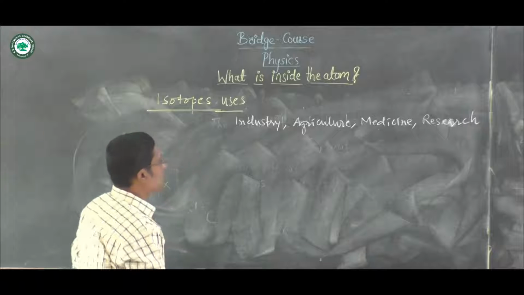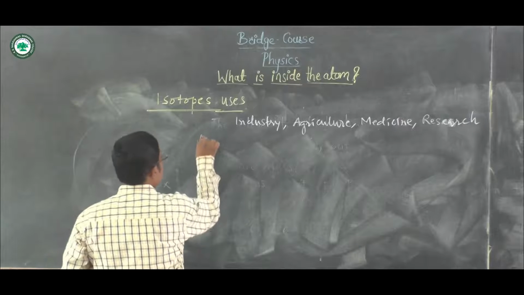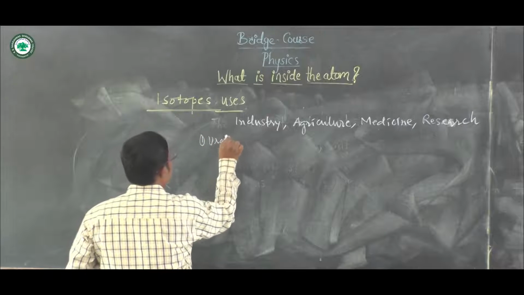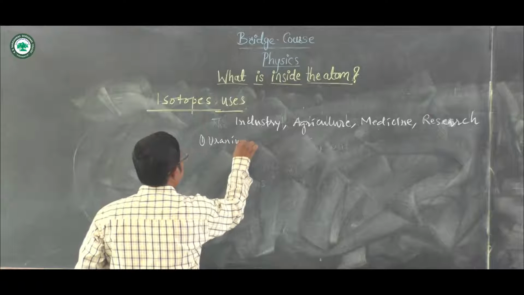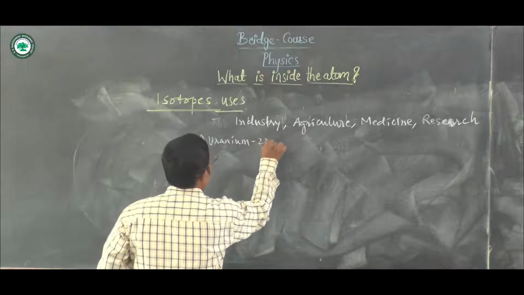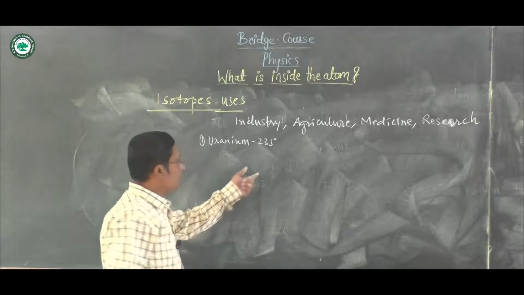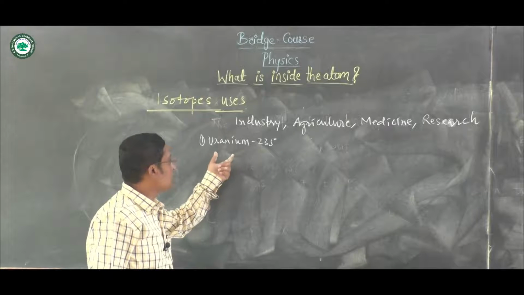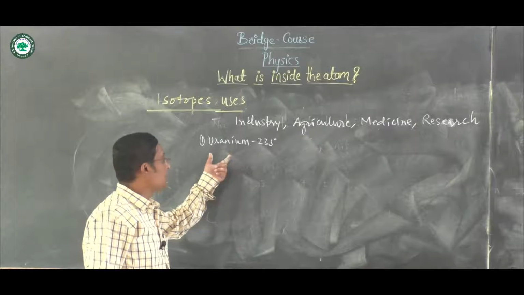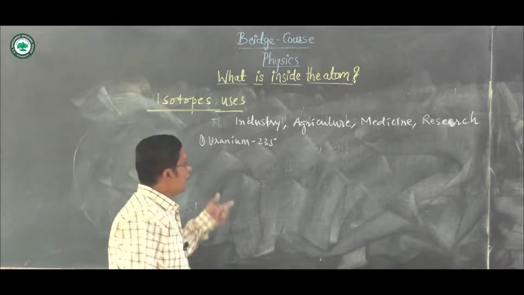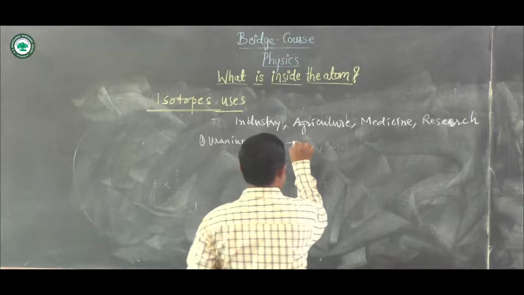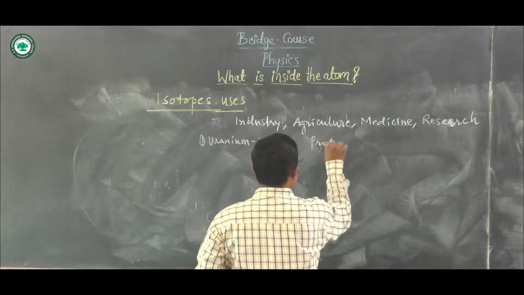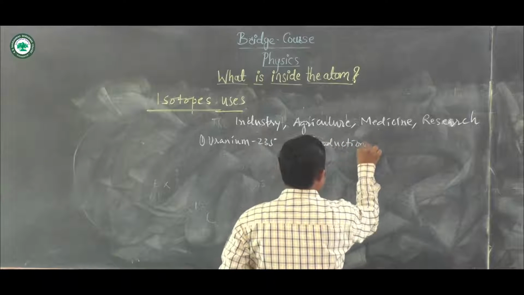Some examples, let us see. First example, uranium-235. This 235 is nothing but the atomic mass of that radioactive substance. Uranium is a radioactive substance which has the mass 235, and this type of isotope is used for the production of electricity.